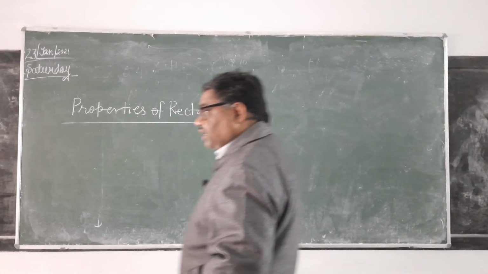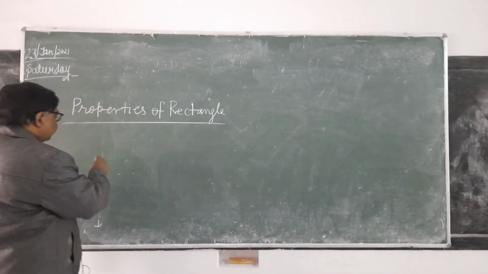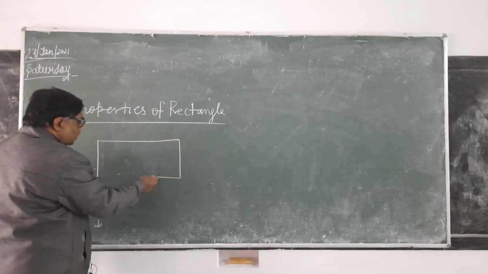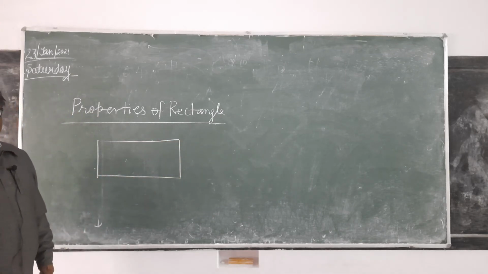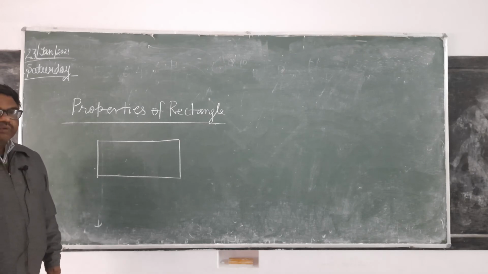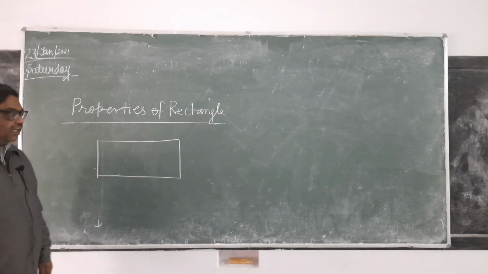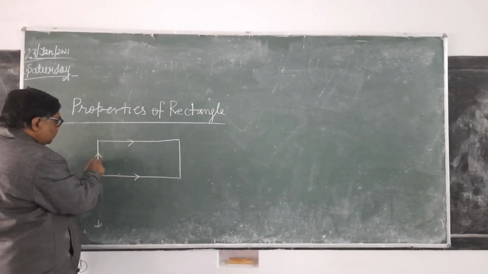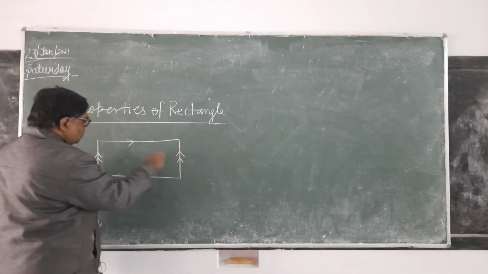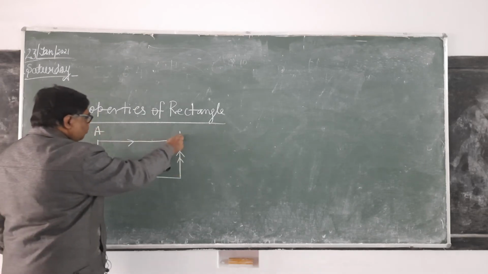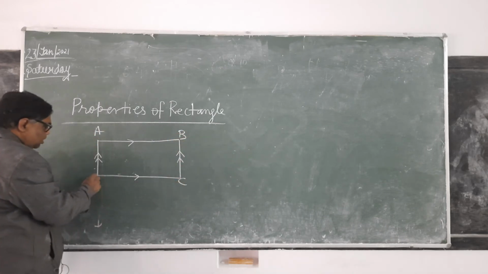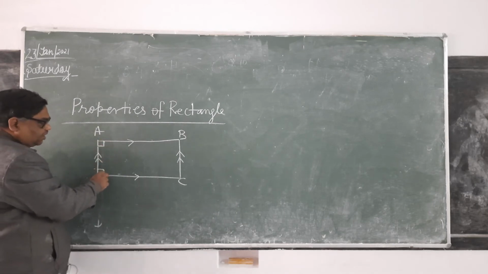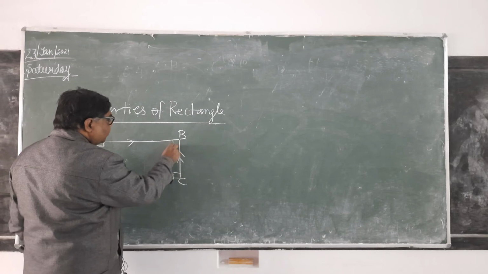Properties of rectangle. So see here, in rectangle opposite sides are parallel. This is also a property. Opposite sides are equal. Opposite sides are parallel. Each angle is equal to 90 degree. Is it clear? This is A, B, C, D. Every angle, this is the symbol of 90 degree angle.